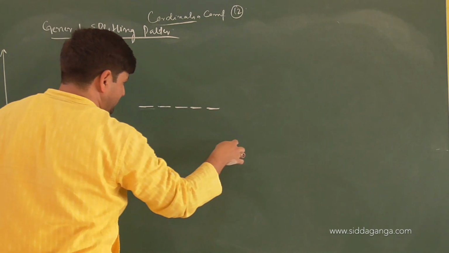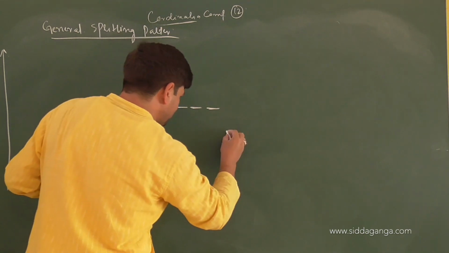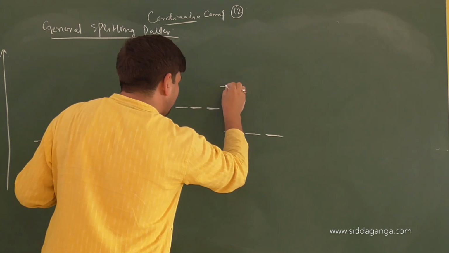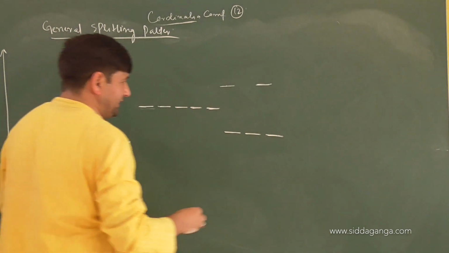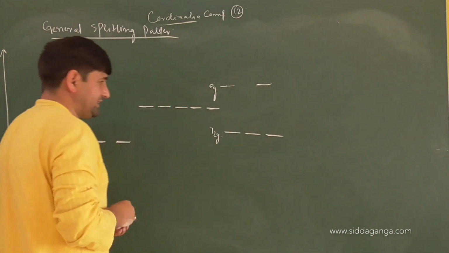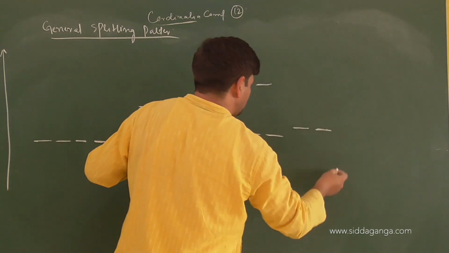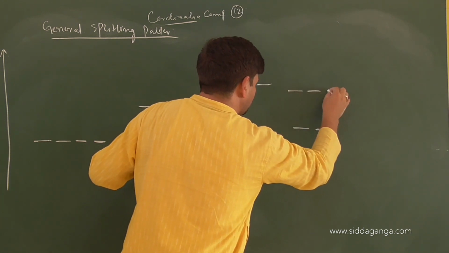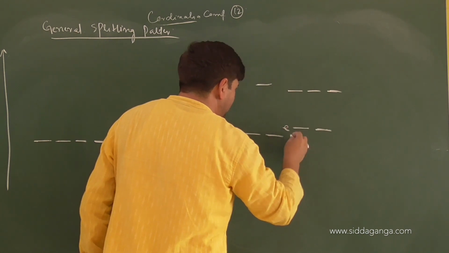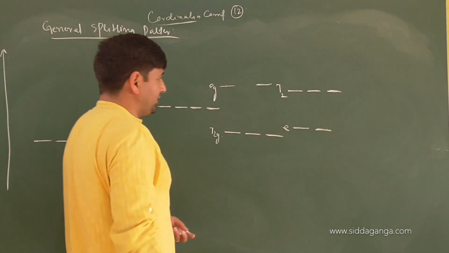The split energies of the T2g set should be higher than the isolated atom. So it will be here 1, 2, 3, and here 1, 2. Now which set is this? It will be the T2g set. It will be which set? The eg set. Correct or not? Then you will have 1, 2. Then 1, 2, 3. This will be which set? It will be the e set. It will be the t2 set. Yes? Correct or not?